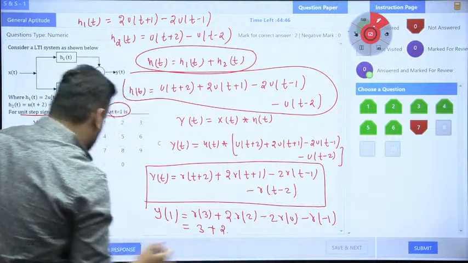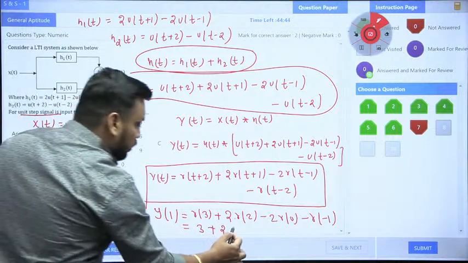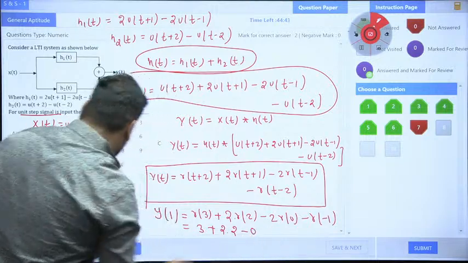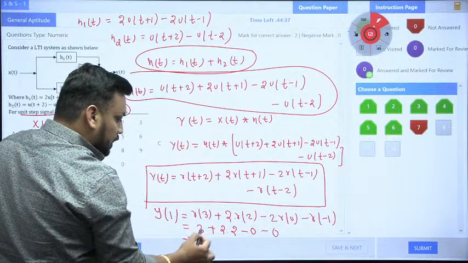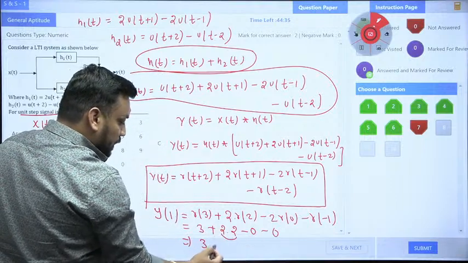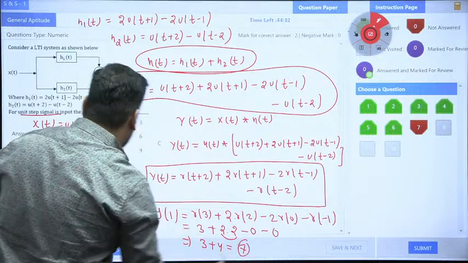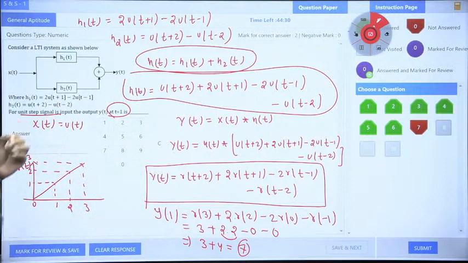2 into R2 value is also 2. R0 value is 0, because at 0 you will add the 0 value. And R minus 1 is also 0. The final answer should be 3 plus 2 times 2, which is 4. So 3 plus 4 is 7. Final answer should be 7, sir. Final answer must be 7.